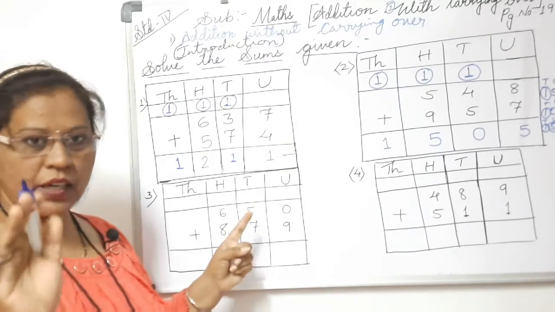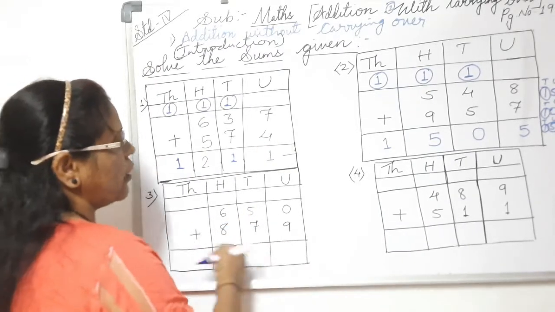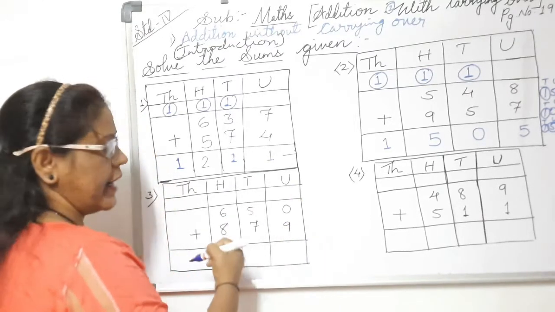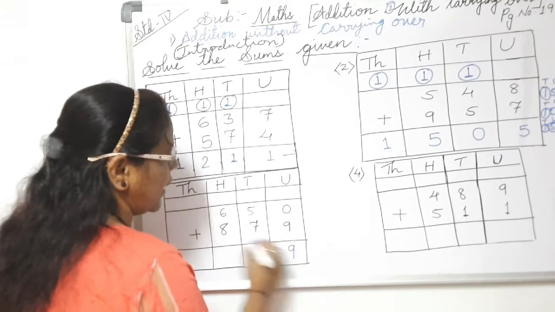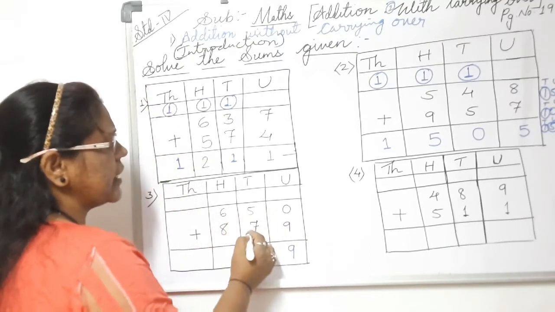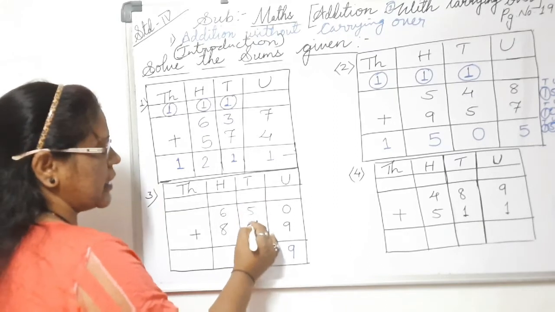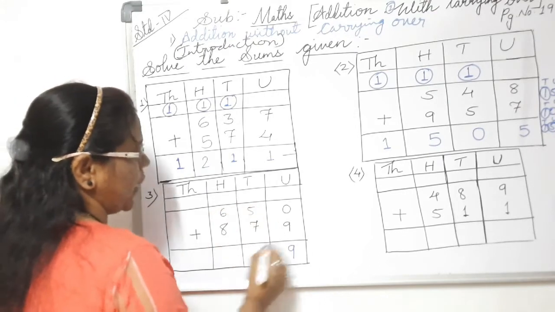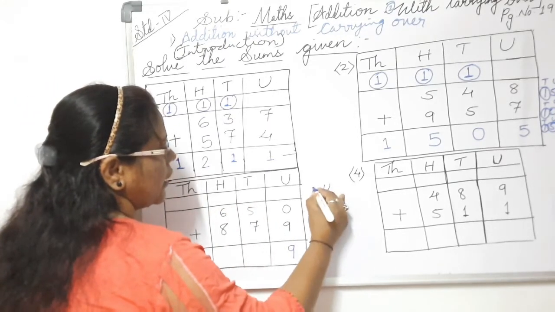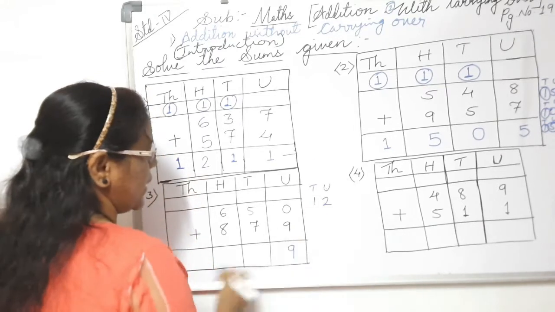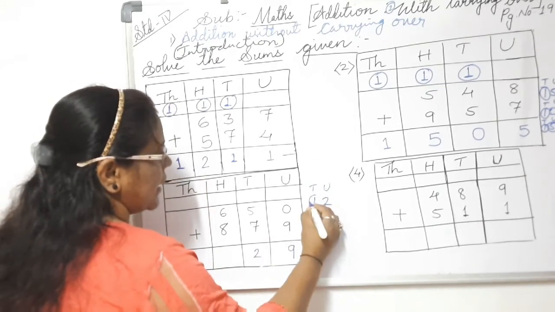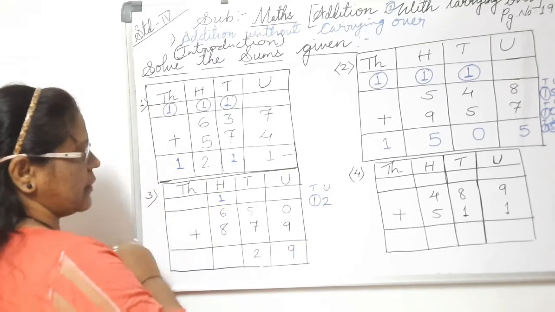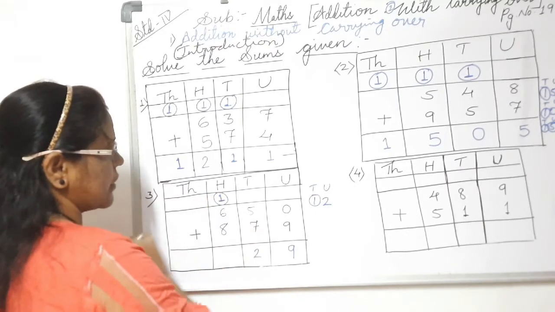Now shall we begin with the third one? Yes, we'll start. Now here also you can see, my dear friends and students, in the units place 0 and 9. So 0 plus 9 is 9. Here in the tens place, 5 plus 7. So how much? 5, 6, 7, 8, 9, 10, 11, 12. So 12 you will write in this way. The units place should be down, and the tens place you have to give as carrying over to the next place value, the hundreds.